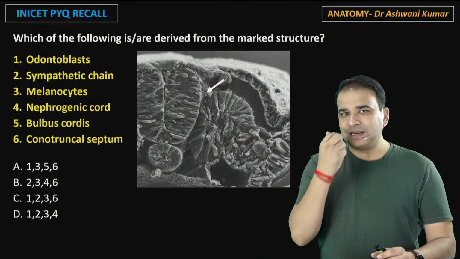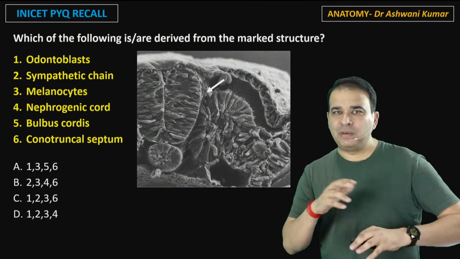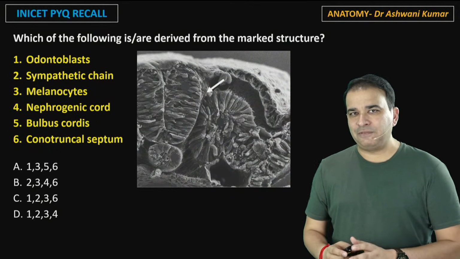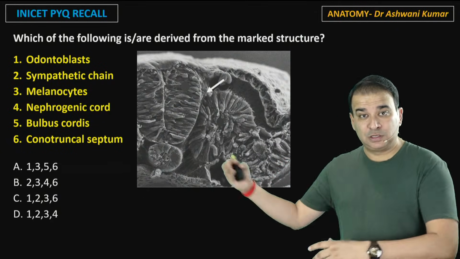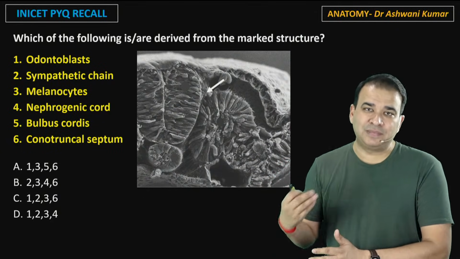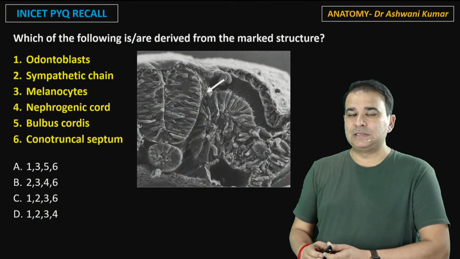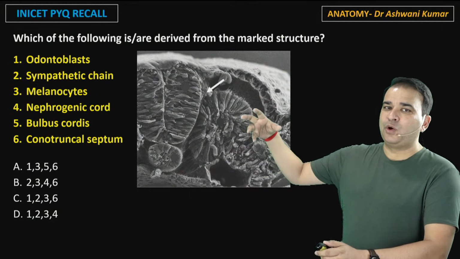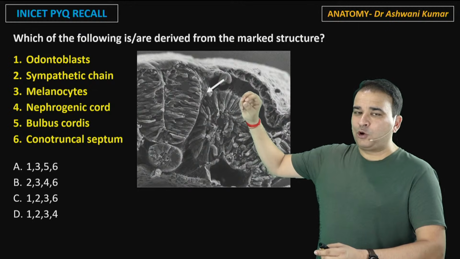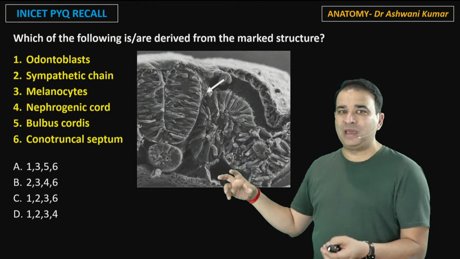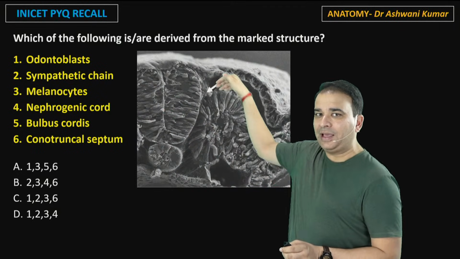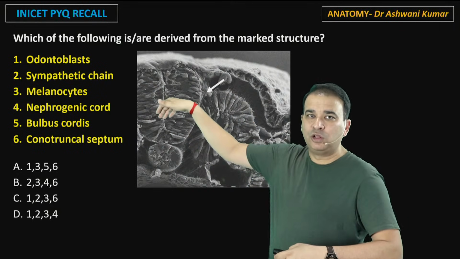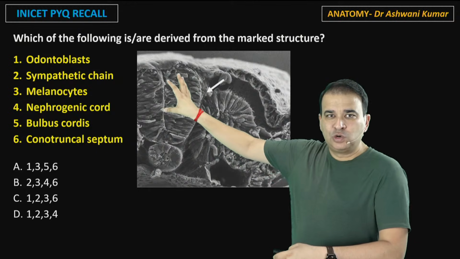But neural crest cell is something for which some updates will keep coming and going. So that's why I very strongly feel that questions on neural crest cells used to come earlier too. This was asked last year also, and again they will be asking questions on neural crest cells. Now, when people said, okay sir, we got confused whether the arrow is placed on the neural crest cells or the neural tube here, if they had to ask you the question on the neural tube only, why would they put an arrow on any edge or margin here? They'll put an arrow on the neural tube itself, no? So that's a neural tube there.